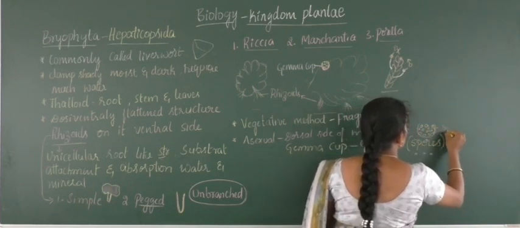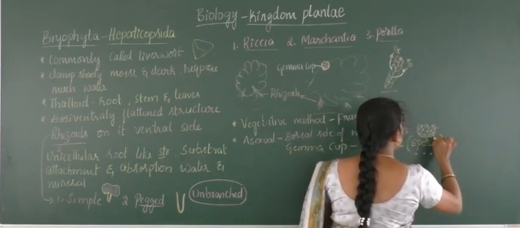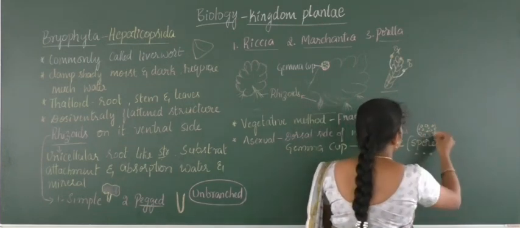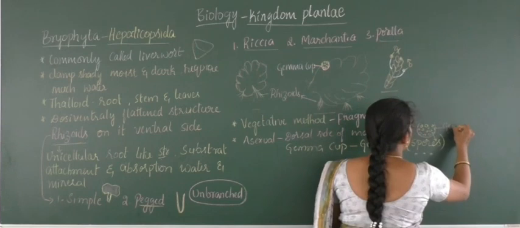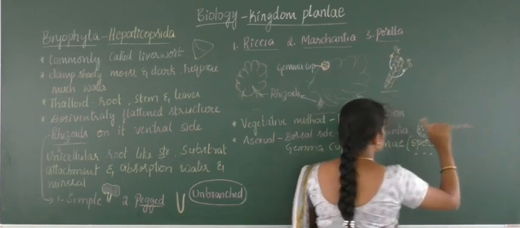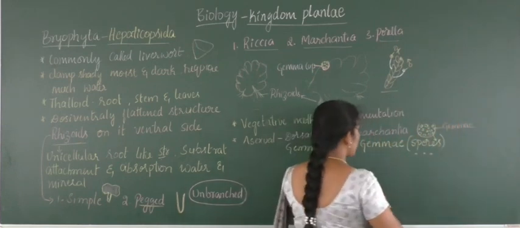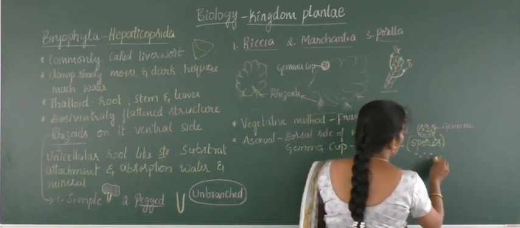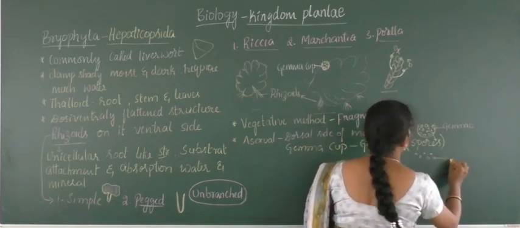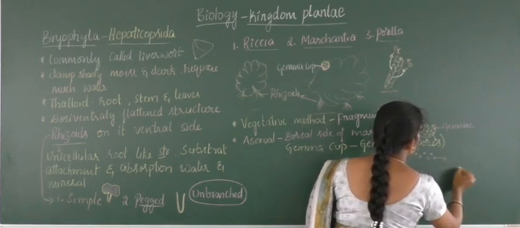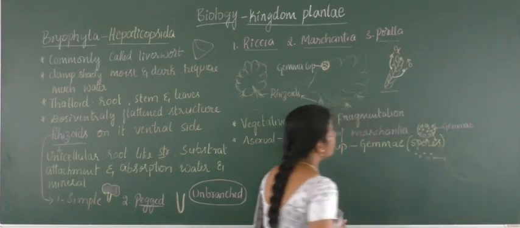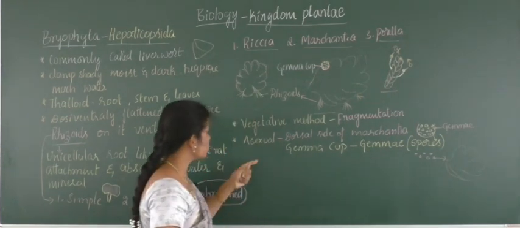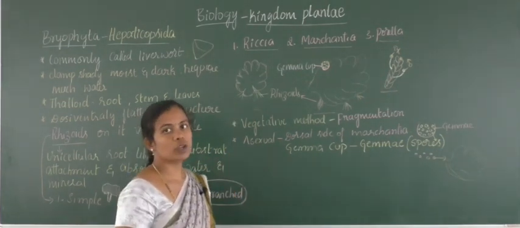Spores, what did we call all of these? We called them spores. And later this is considered as gemmae. A single one is there, that's why it is gemma. And when the spores are coming out of this, each single one will develop into a new Marchantia. So in that way, the process of reproduction is observed, that is the asexual method.